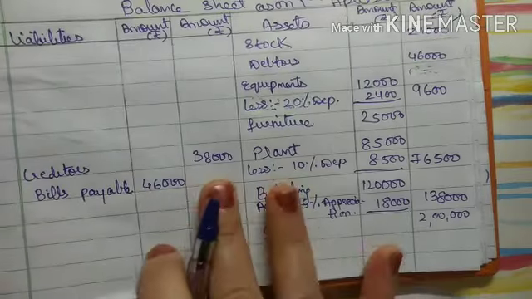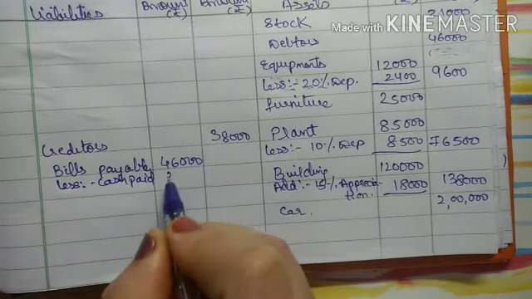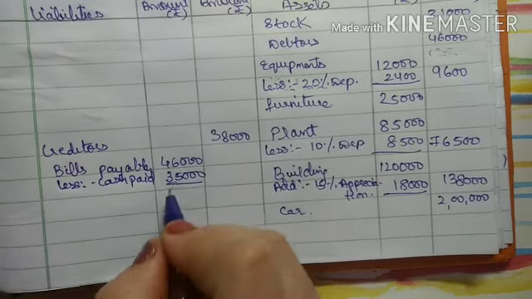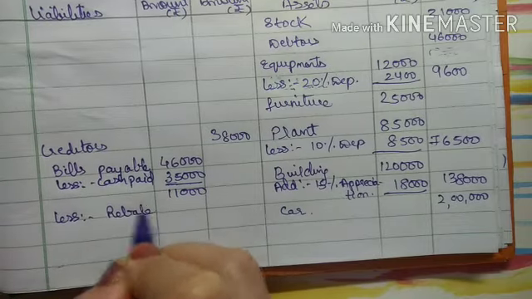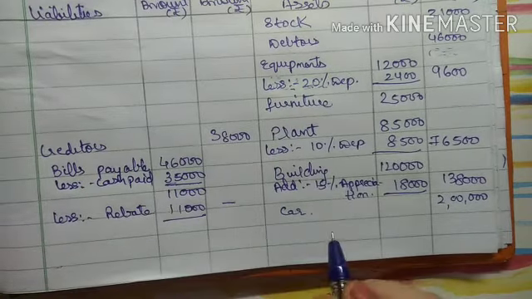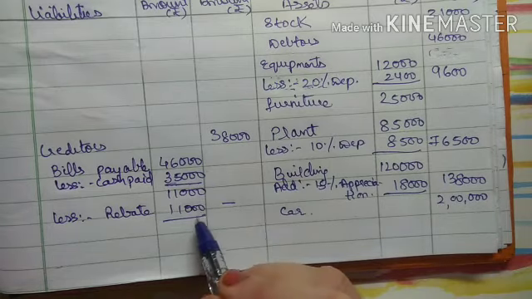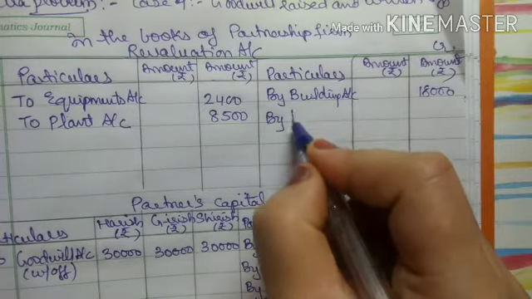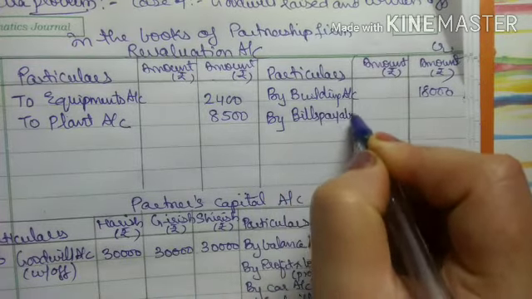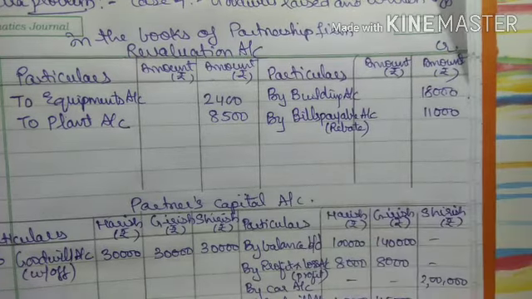So now we will give the effects for this. First see the liabilities. In liabilities you will write less cash paid, so it will become 35,000. So there is a balance of 11,000. We should not leave it like this. Less rebate 11,000, in the outer column it is nil. When we have paid, nothing should show in the outer column, so we have shown that 35,000 is the cash paid and rebate is 11,000, right. This we have shown in the balance sheet. Now in my revaluation account it will come in the credit side by bills payable account, right. This is nothing but the rebate that we have earned, that is 11,000, right.